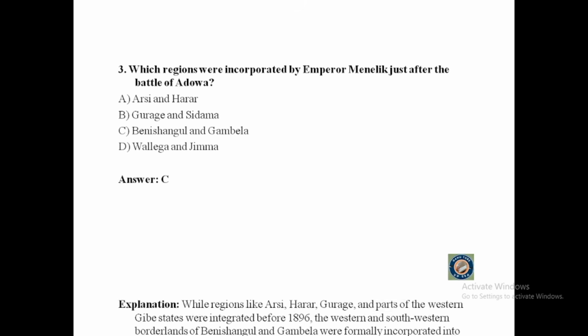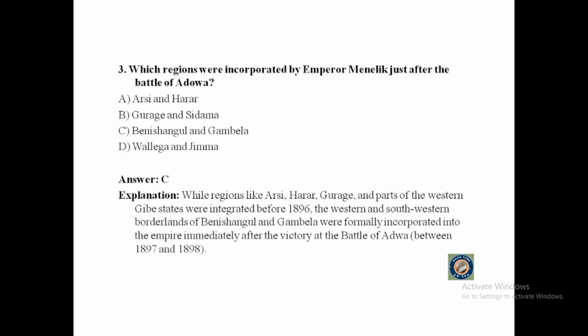If you say Benishangul and Gambela, that's right. Because while regions like Arsi, Harar, Gurage, and parts of the western Gibe states were integrated before 1896, the western and southwestern borderlands of Benishangul and Gambela were formally incorporated into the empire immediately after the victory of the Battle of Adwa, between 1897 and 1898.